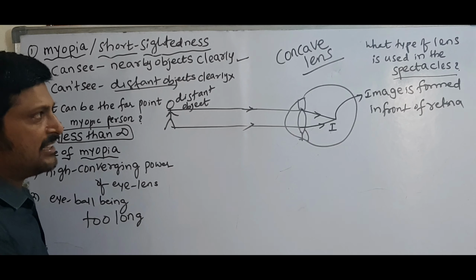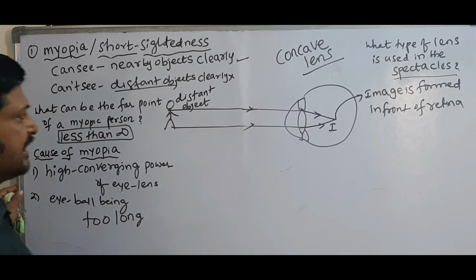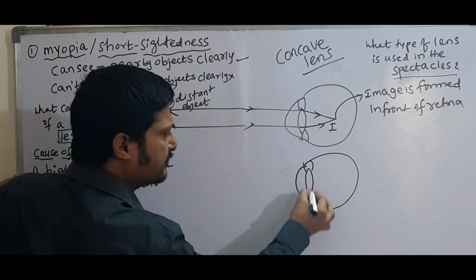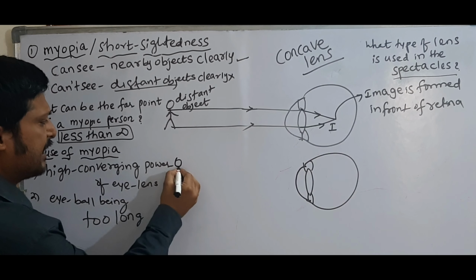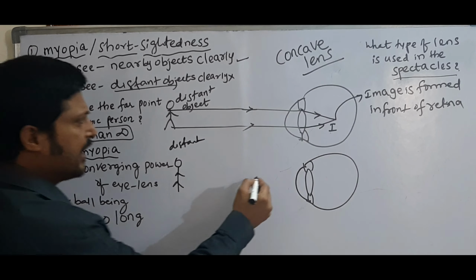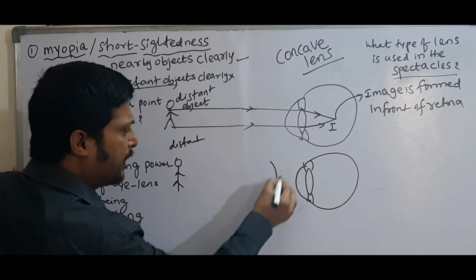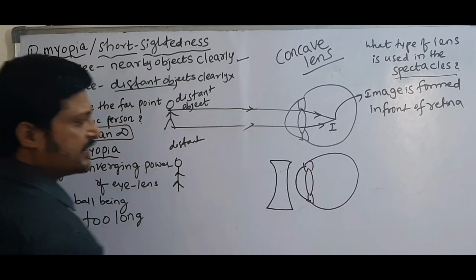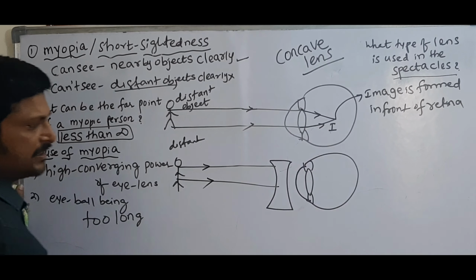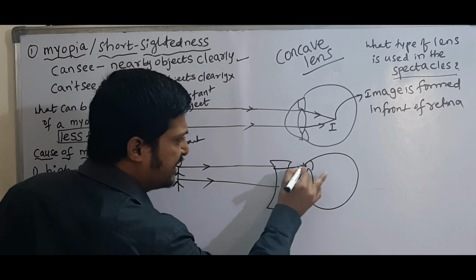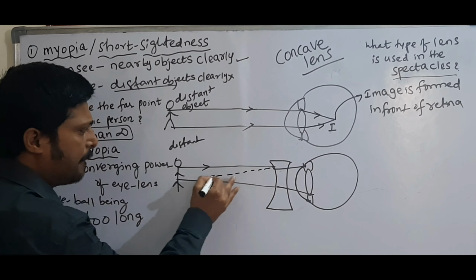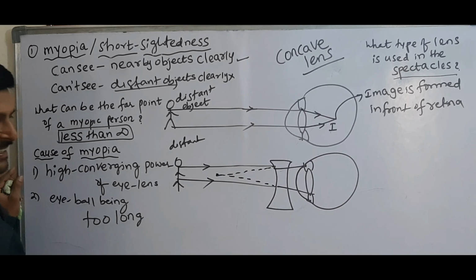So we use a concave lens to correct myopia. That means, see here, the object is at a distance. Now in front of the eye, place a concave lens. The rays are coming from a distant object. First, this concave lens diverges the rays. These diverging rays appear as if they are coming from one point.